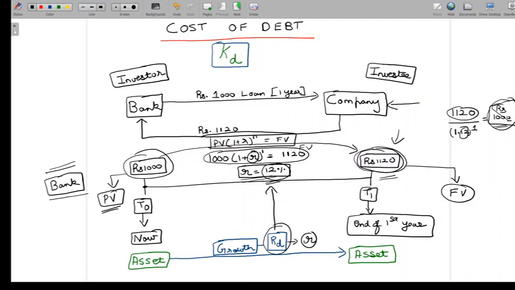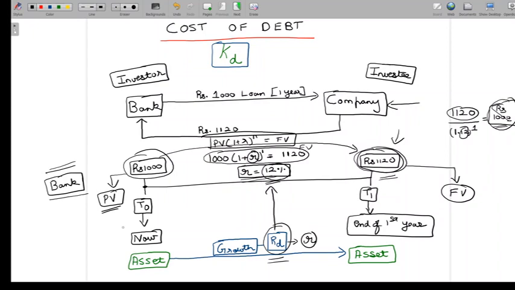So there are three things: present value of the asset, cash flows from the asset, and the return on investment rate. If I know any two of the things here, I can obviously find out the third thing. And here, if you're going to be finding out the return on investment, we need to know the two other things, which is going to be the future value of cash flows associated with the asset, and we should also know what is the value of the asset today. Using these two things, we can find out the third thing, which is the unknown in this case here.